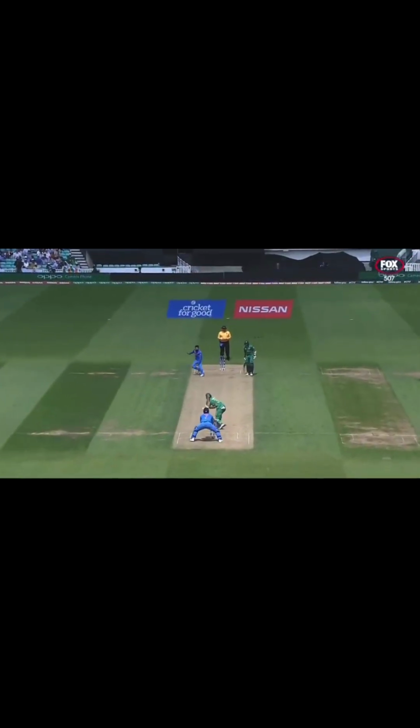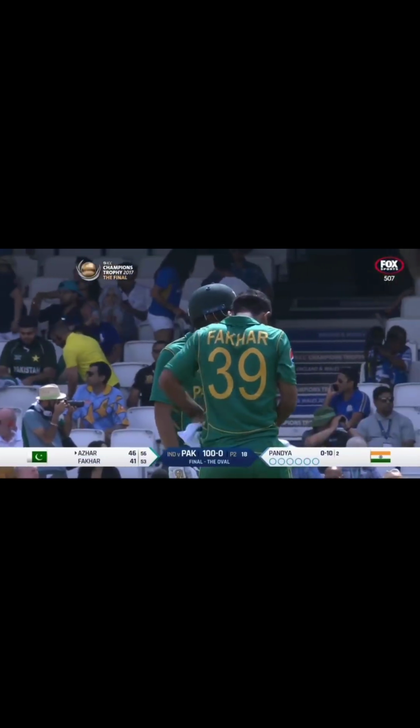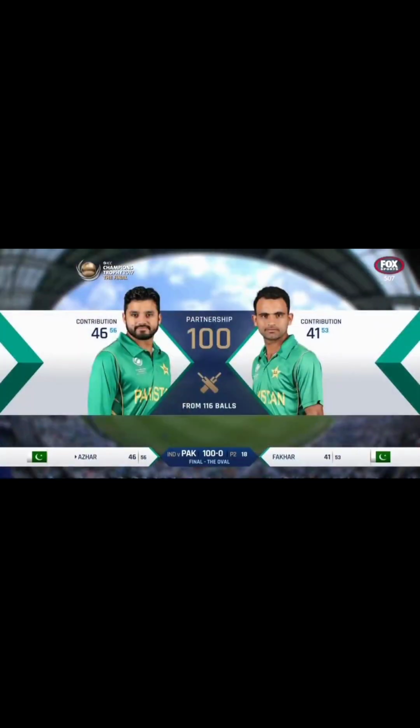Excellent use of the feet. Jadeja, last ball of the over, he realised they only had three runs off it, three singles. Had to get a boundary, and that's that positive mindset again. Excellent partnership. All credit to Azhar Ali. When Fakhar Zaman was struggling up front, Azhar Ali was fairly positive. Now Zaman is catching him up.